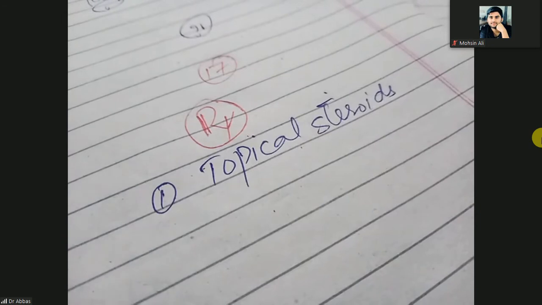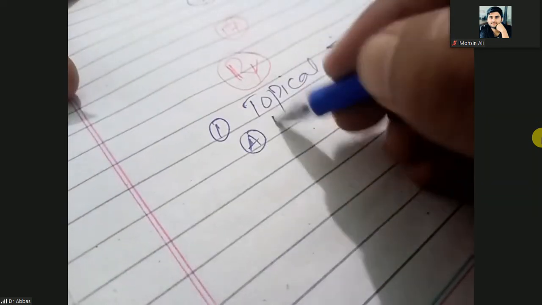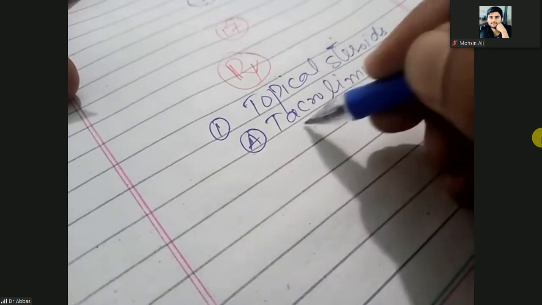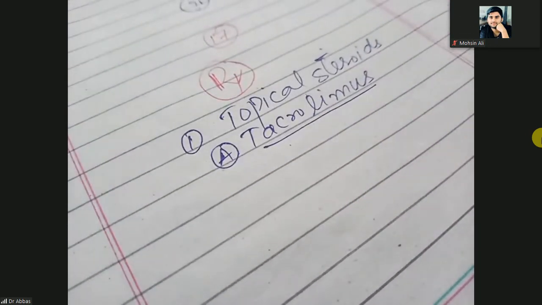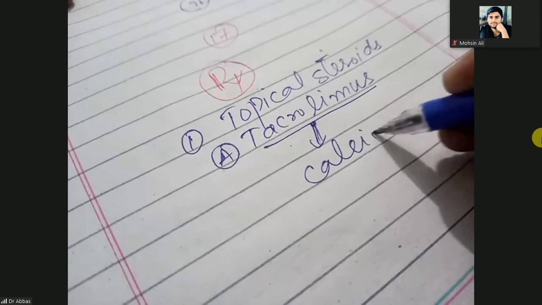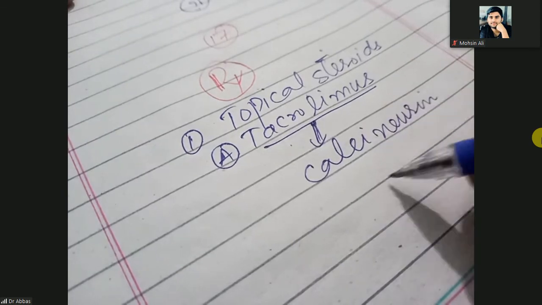Okay. So which steroids will you use topically? Especially tacrolimus. How does tacrolimus work? Tacrolimus is a calcineurin inhibitor.